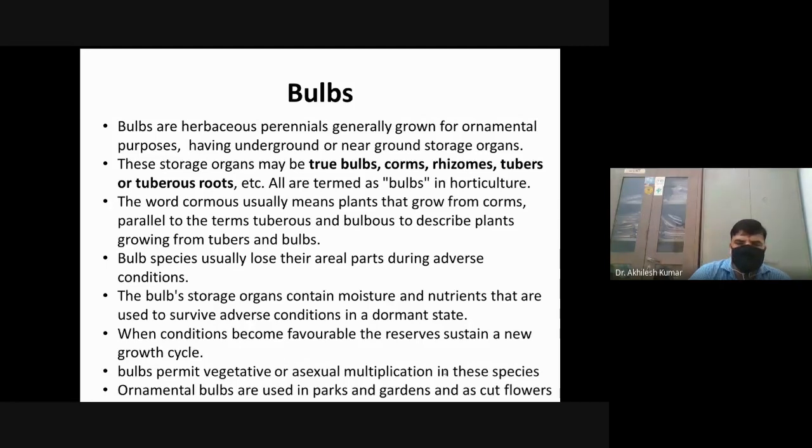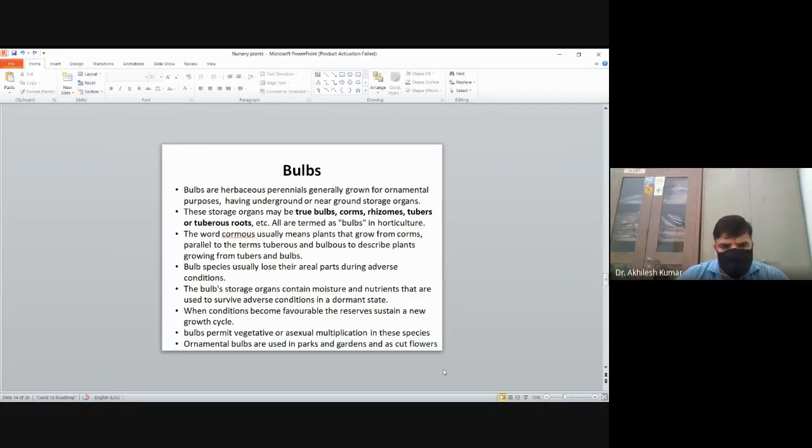When conditions become favorable, these regions sustain a new growth cycle, and sprouting of new shoots starts, which later on produce food and flowers as per the requirement of the plant. Bulbs permit vegetative or asexual multiplication.